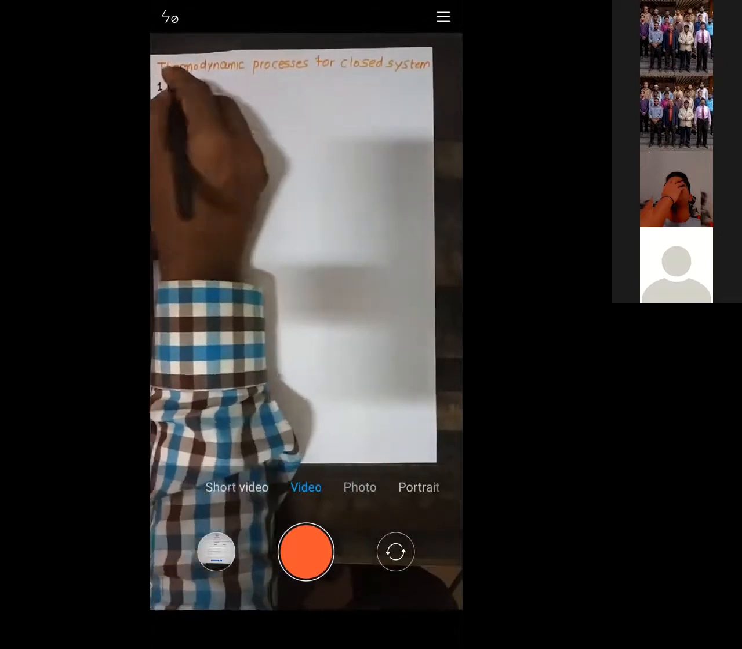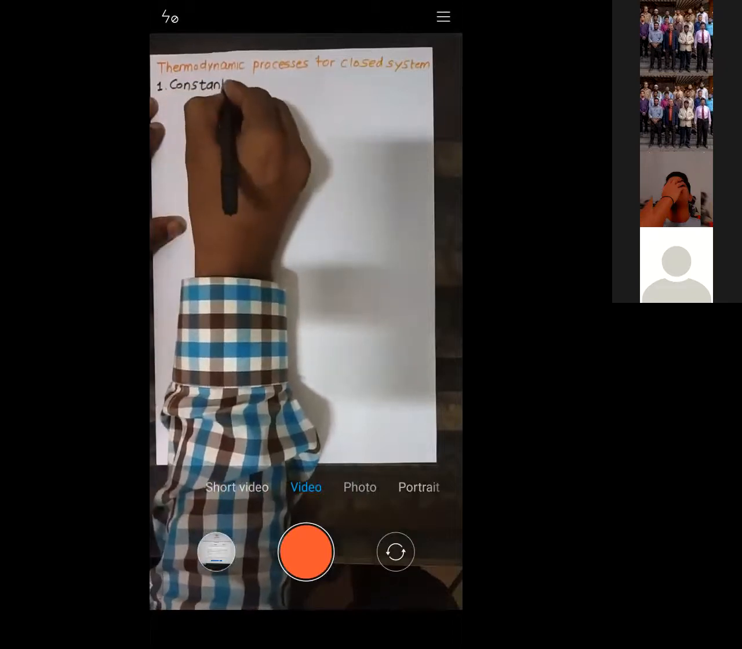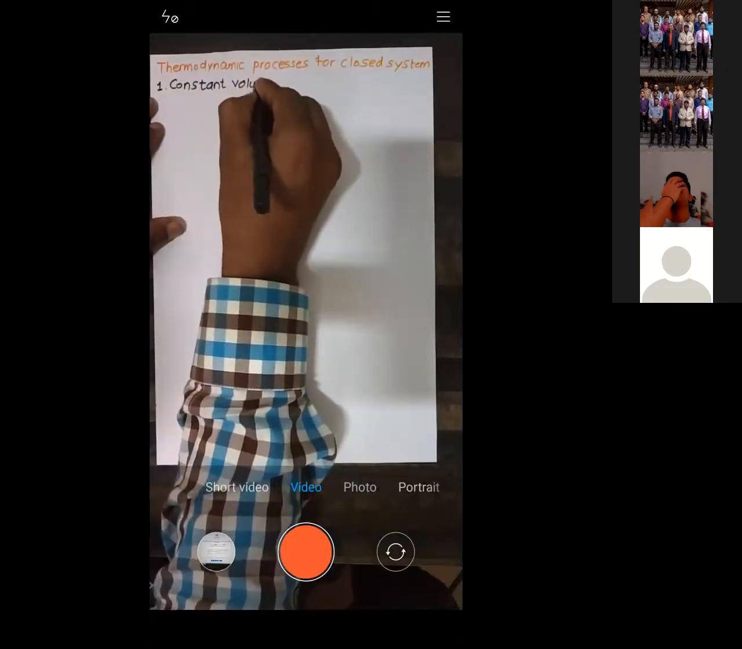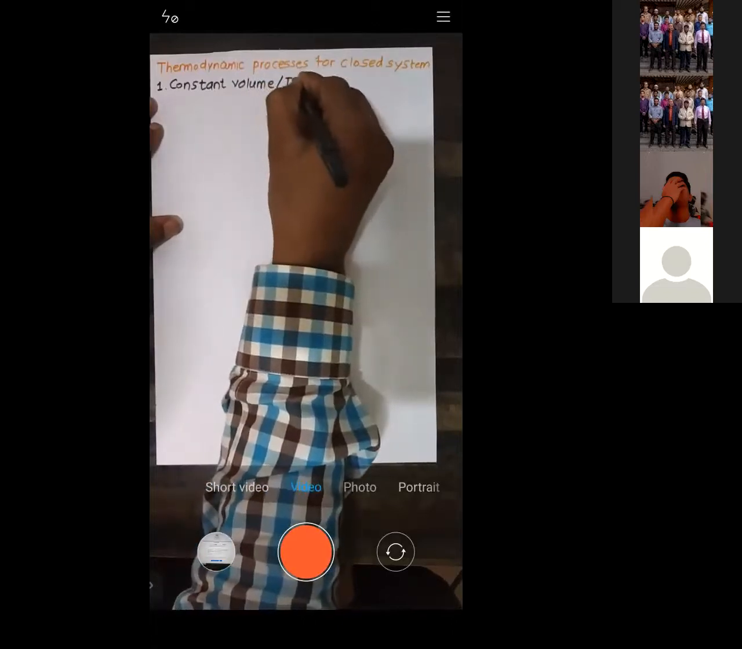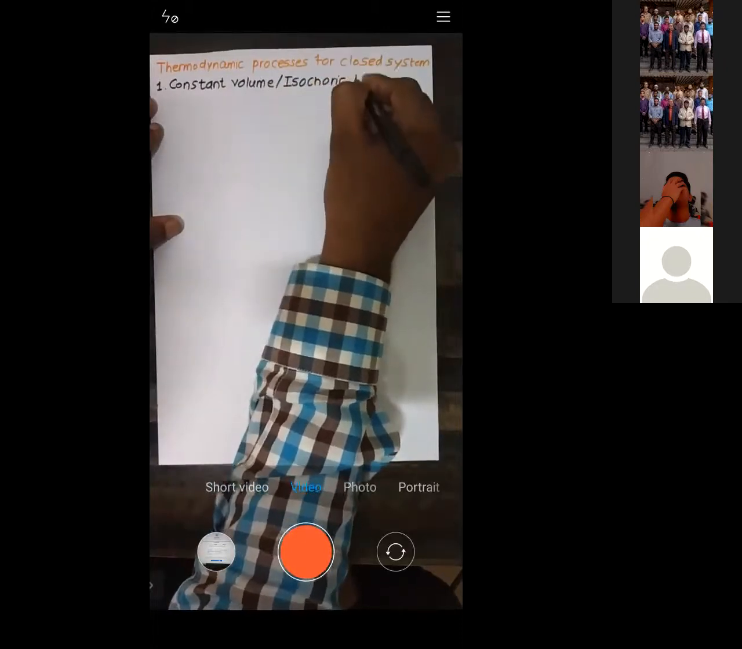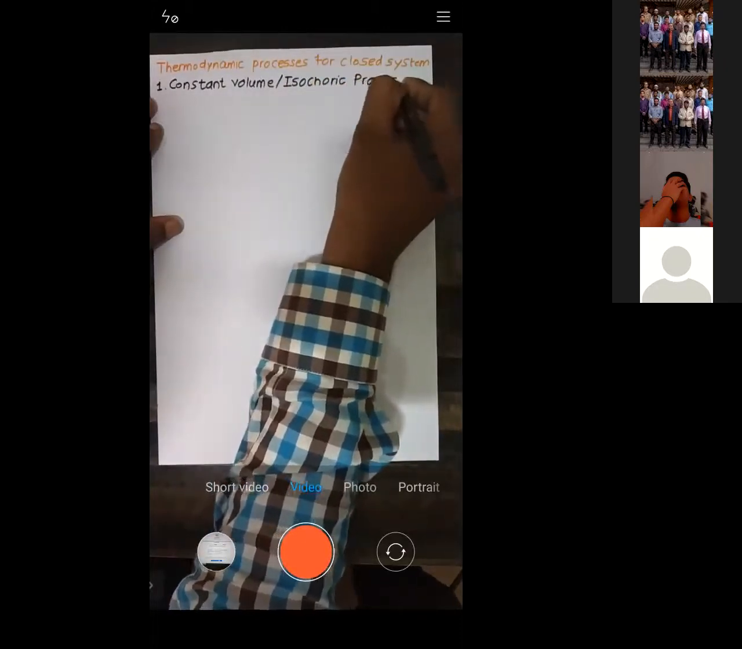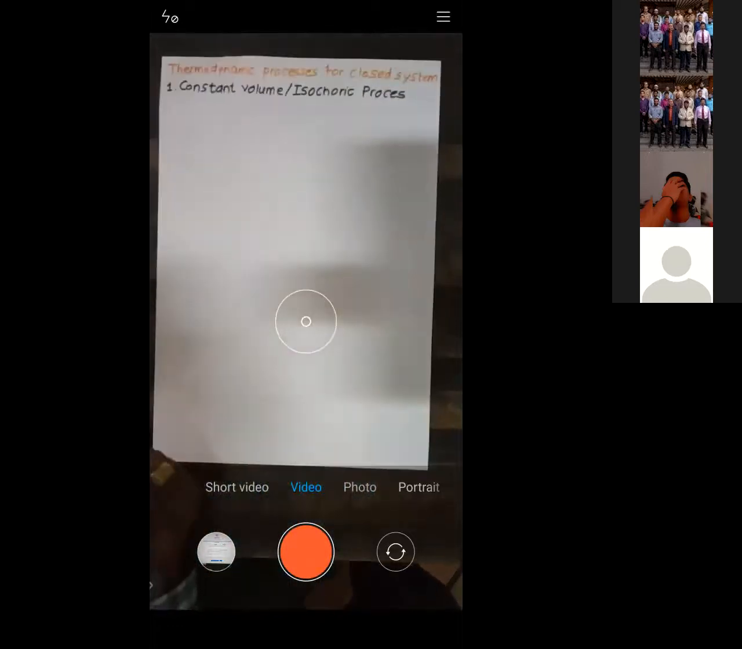I'll write down the first process. It is called constant volume process, or it is also known as isochoric process. Try to understand. First process, it's a constant volume, or also known as isochoric process. Constant volume or isochoric, it's one and the same.